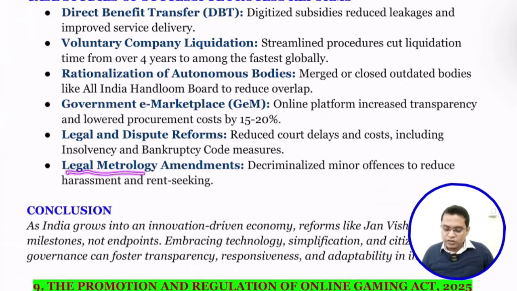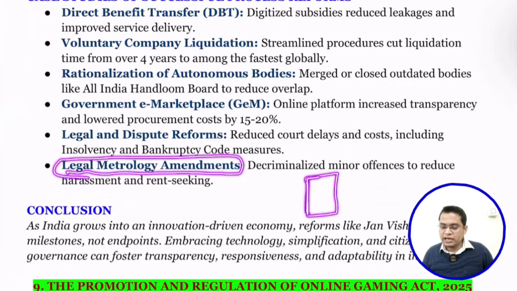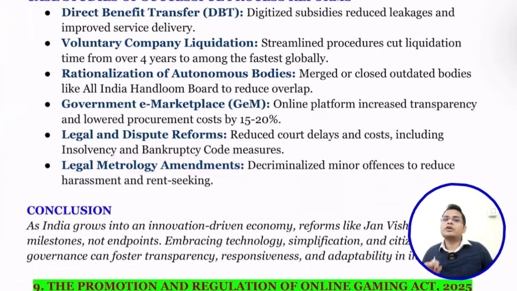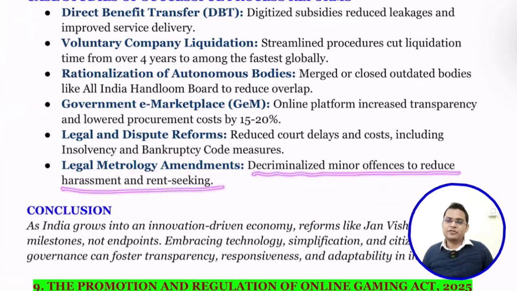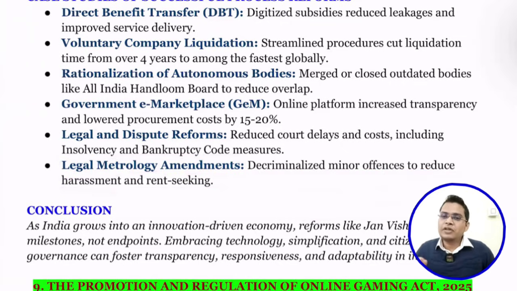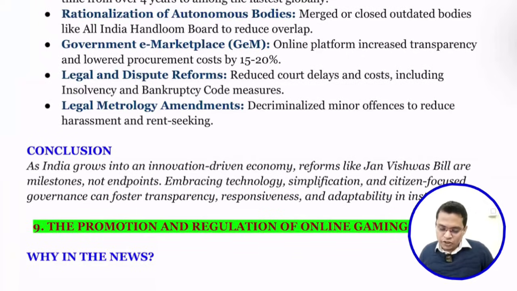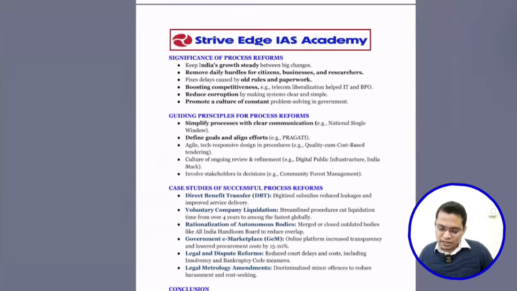So next is legal metrology amendment. So legal metrology means whatever the product, let's say you are taking an energy drink, it contains all the information about protein, food, all the nutritional information. So that is what comes under legal metrology. So decriminalize minor offenses to reduce harassment and rent seeking. So if some minor offense is related to a technicality, this is not a crime, okay, so that it reduces the harassment. Okay, so hope dear students you are able to understand this topic.